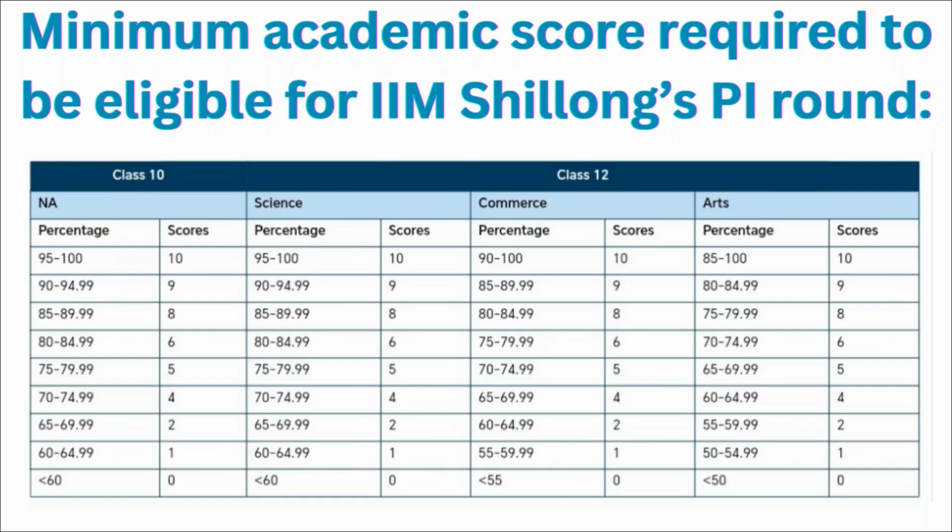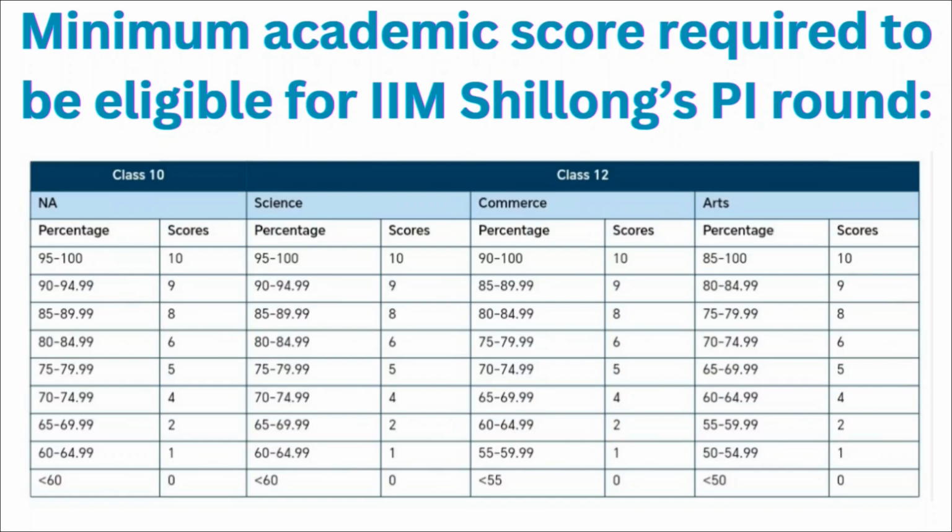If it ranges in between 80 to 84.99, then you will be given 6 points. If it ranges in between 75 to 79.99, then you will be given 5 points. If it ranges in between 70 to 74.99, then you will be given 4 points. For 65 to 69.99, you will be given 2 points, and for 60 to 64.99, you will be given 1 point.